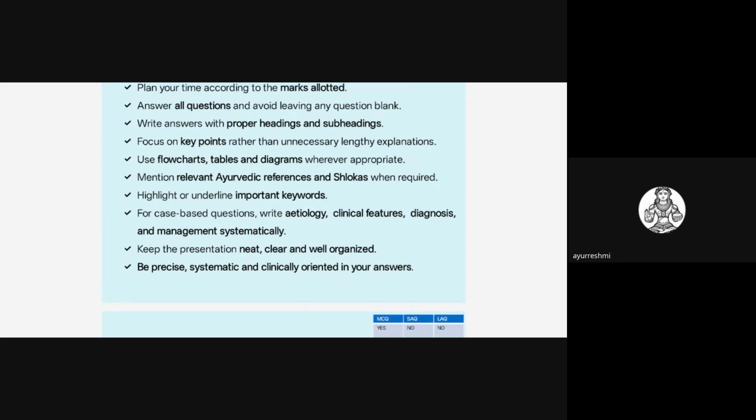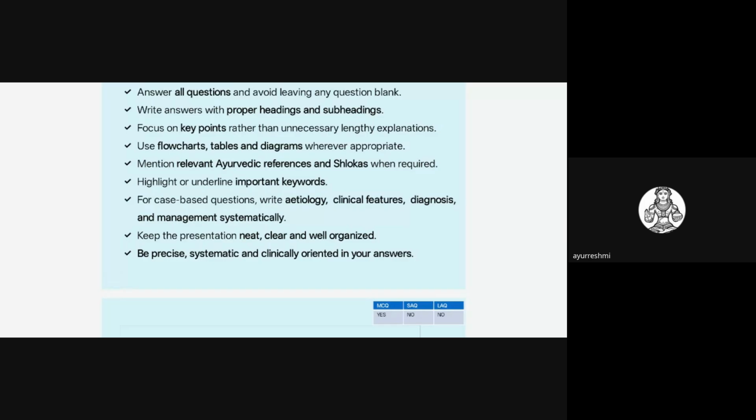A very, very important thing is that whenever they ask Ayurvedic related questions, you need to write slokas. If you don't know the sloka, at least write the Sanskrit words of that particular sloka. You should write wherever it is asked, and underline the key important keywords. For example, if they ask about any disease, you have to write the cardinal features of that disease. You should highlight those points. Important points have to be highlighted or underlined while writing the examination.